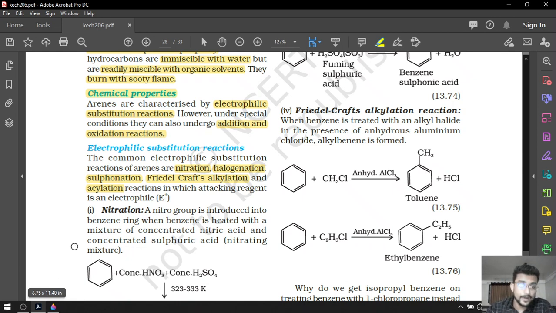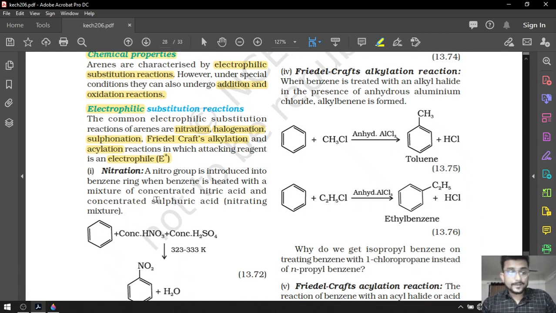Now look at the word electrophilic. It means we are going to use electrophiles, and electrophiles have positive charge. That means NO2+, Cl+, Br+, I+, SO3H+, CH3+, C2H5+, COCH3+, COC2H5+, like that.